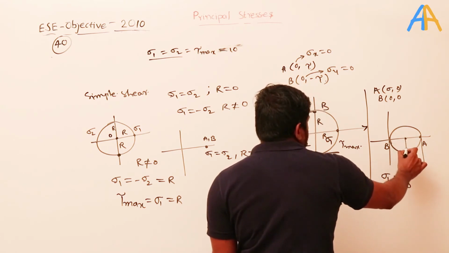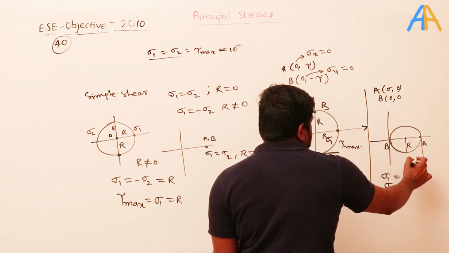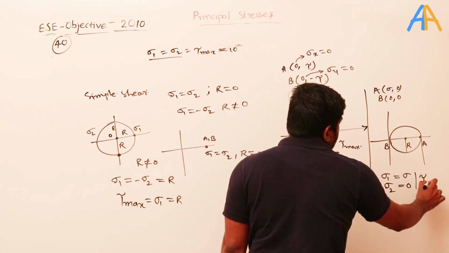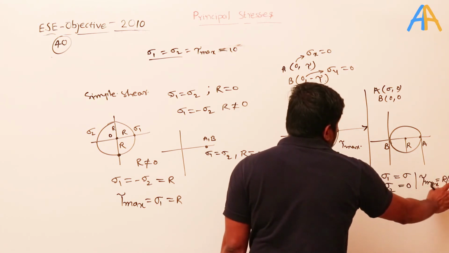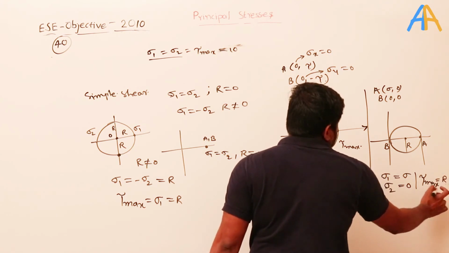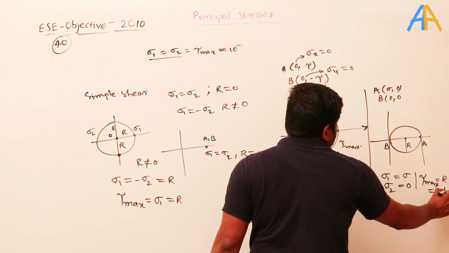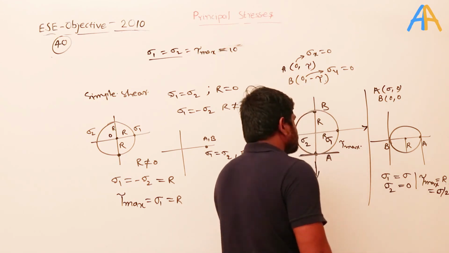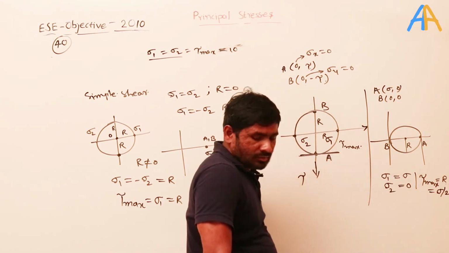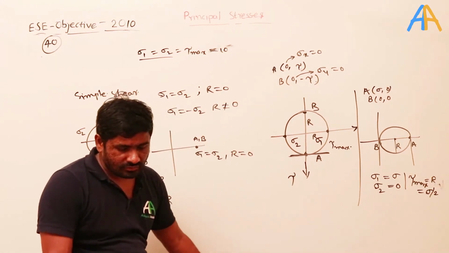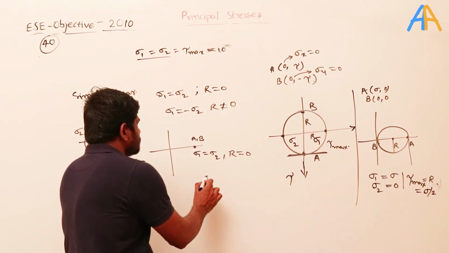If you take the radius, tau max equal to R, which is sigma by 2. In case of uniaxial, sigma 1 is only positive, and sigma 2 is becoming 0 here. And what is the other one? Pure shear. So the option is C here.